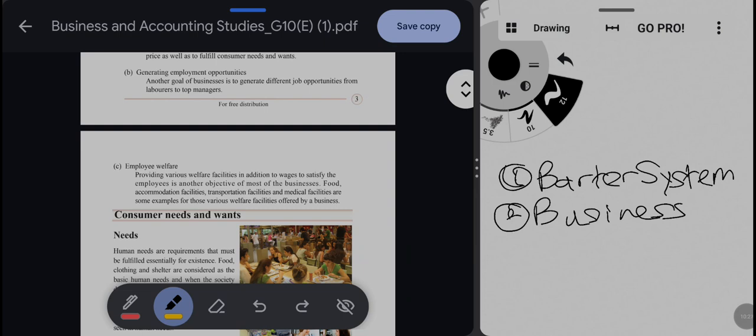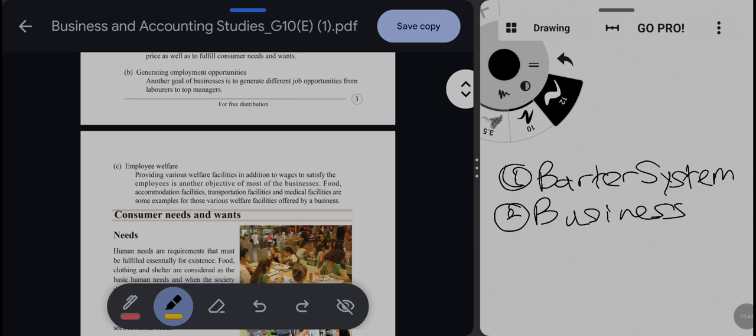The third is employee welfare. We have to provide various welfare facilities in addition to wages to satisfy the employees. There are many other things to satisfy employees, like food, accommodation facilities, transportation facilities, and medical facilities.